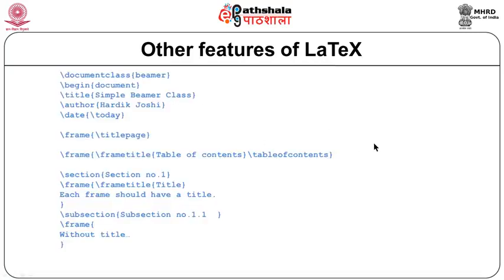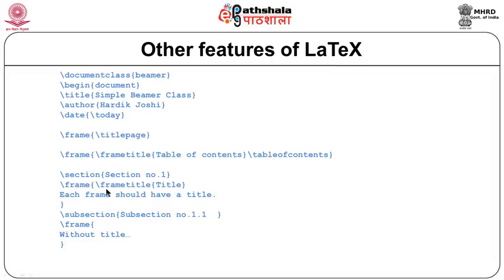Let us see one example. So, this is a sample document. As you can see, it is not an article, it is a Beamer document. Title slide contains simple Beamer class. I am the author, date will be displayed. When we say frame, it means we are creating a slide. So, there will be a title frame.